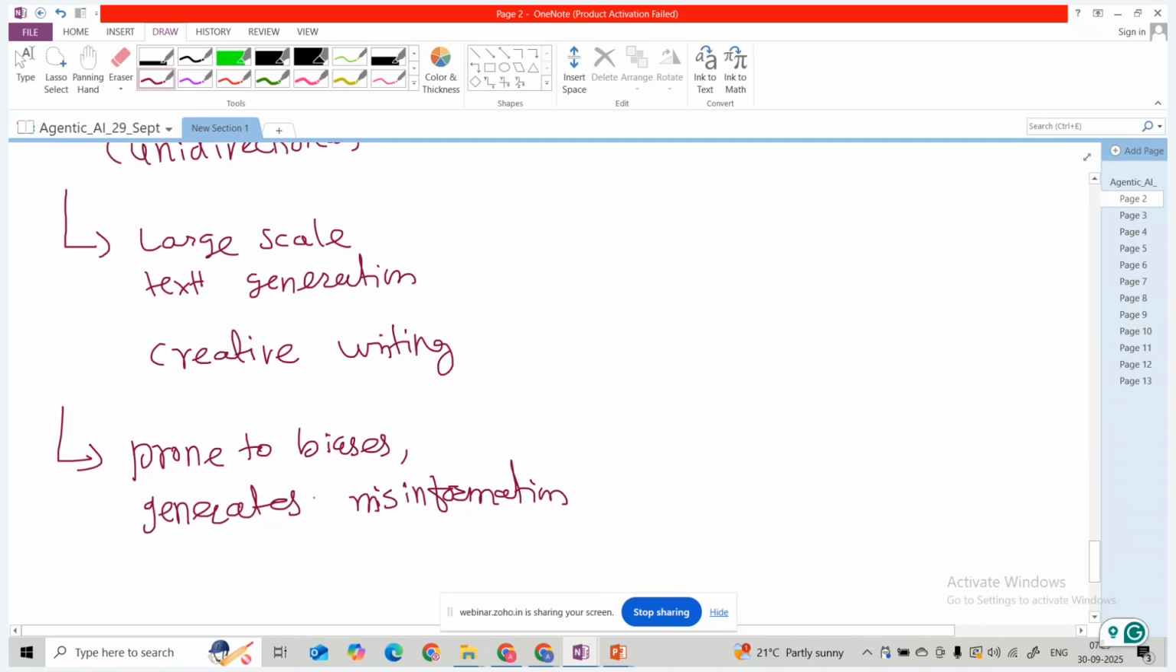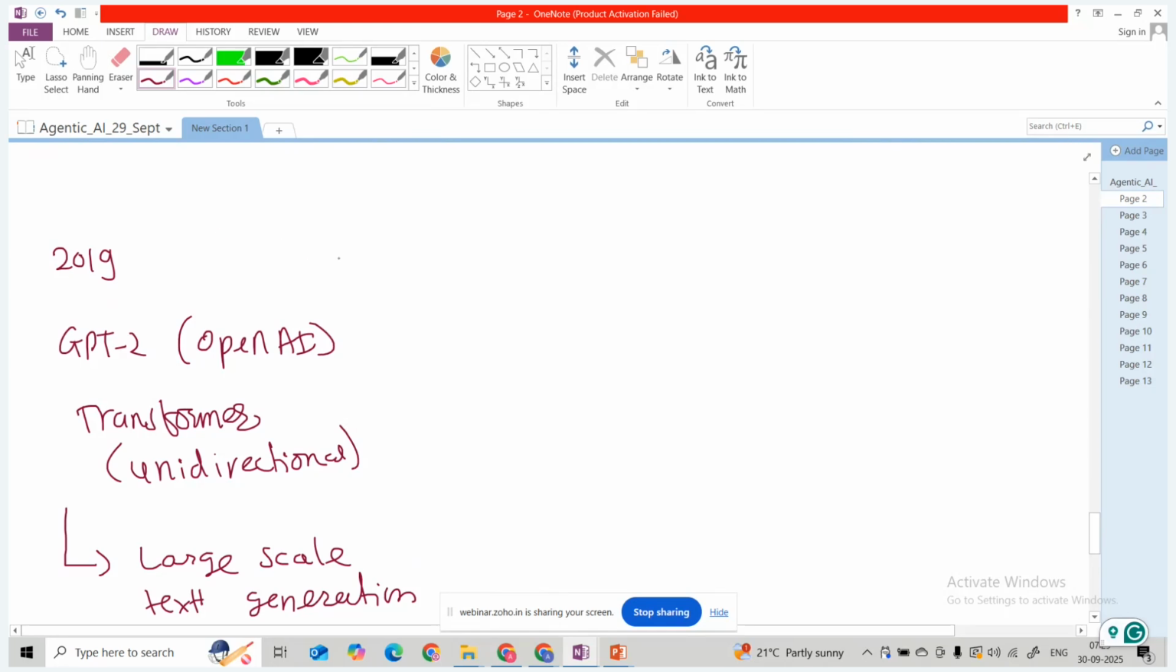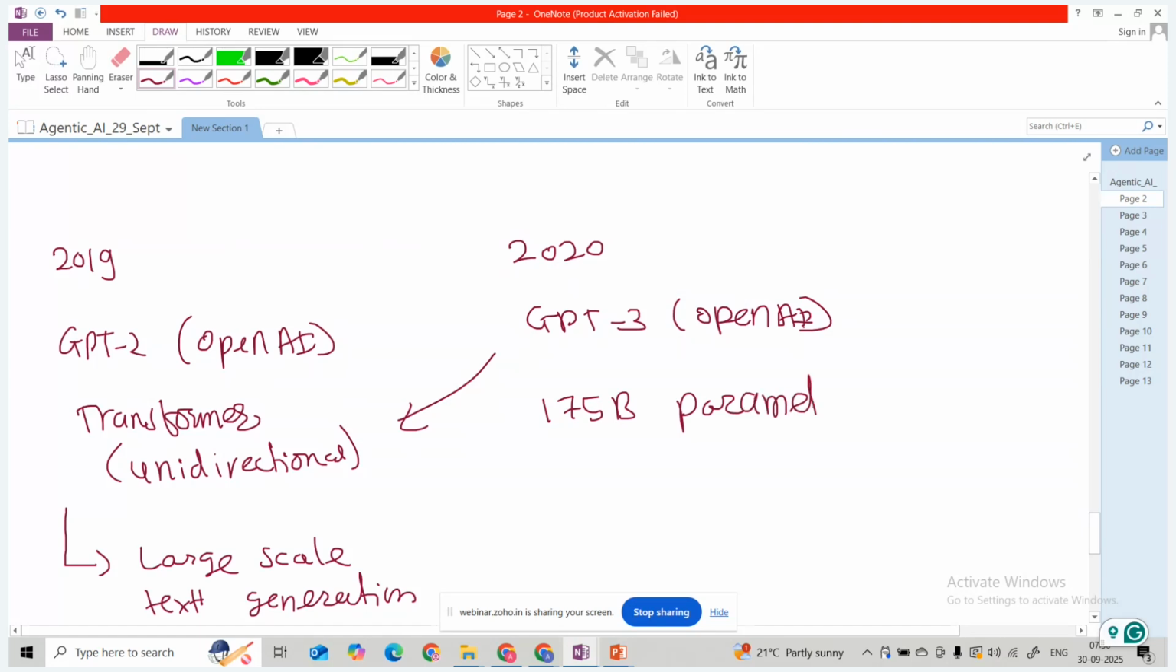Then OpenAI released the GPT-3 model around 2022. It also came from OpenAI's company, and it is based upon the transformer, unidirectional, the same. It utilizes 175 billion parameters, which is a huge number of parameters it is trained on.